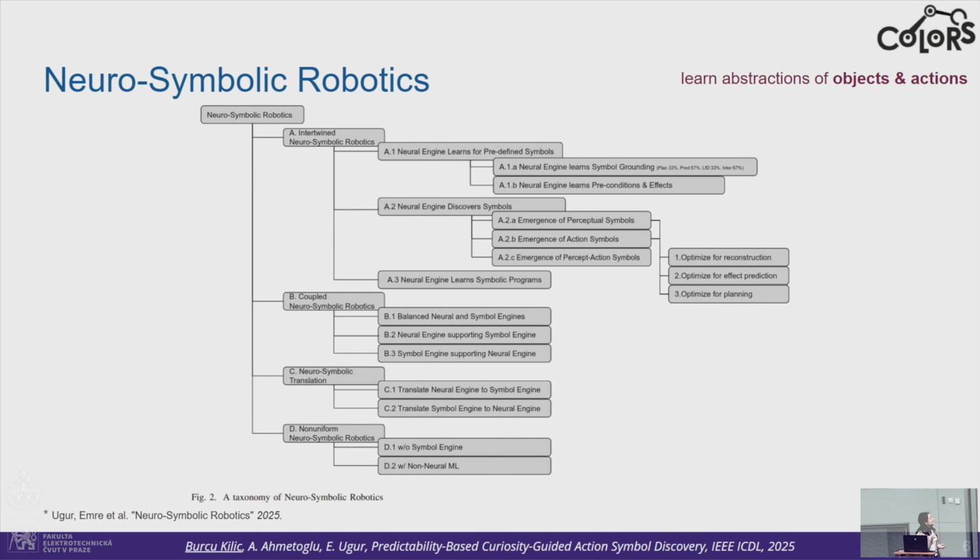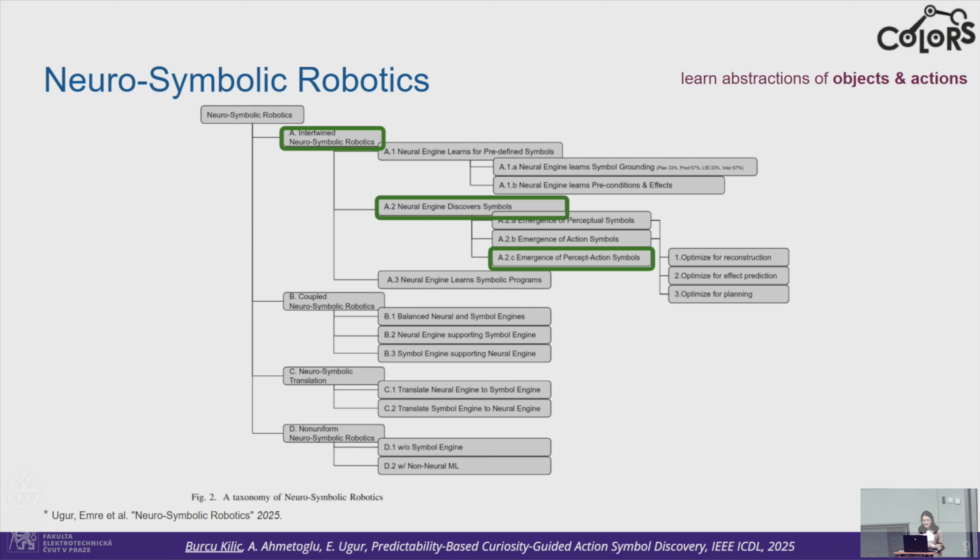Firstly, I would like to show you where our work lies in the neuro-symbolic robotics literature by showing this taxonomy. We fall in category A because we don't have separate neural or symbolic engines, but we have them intertwined. Secondly, we are focusing on the emergence of symbols rather than giving them predefined.